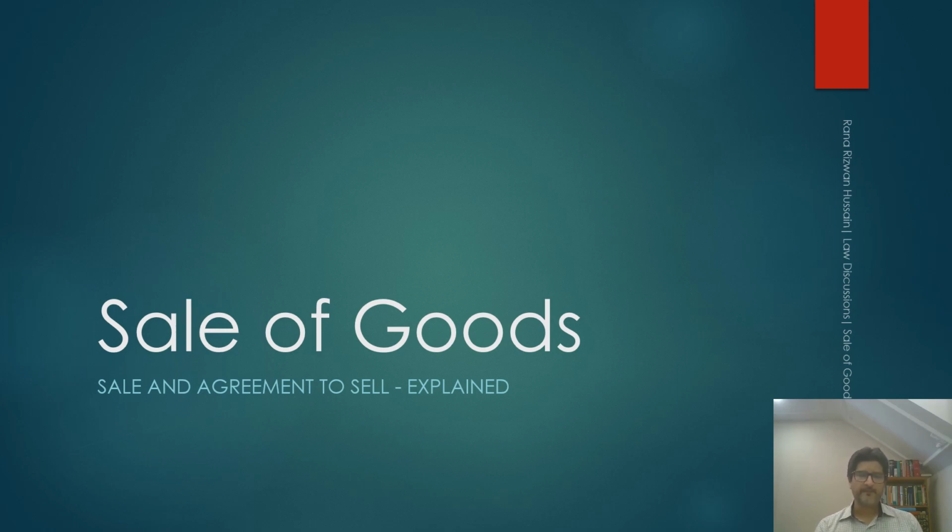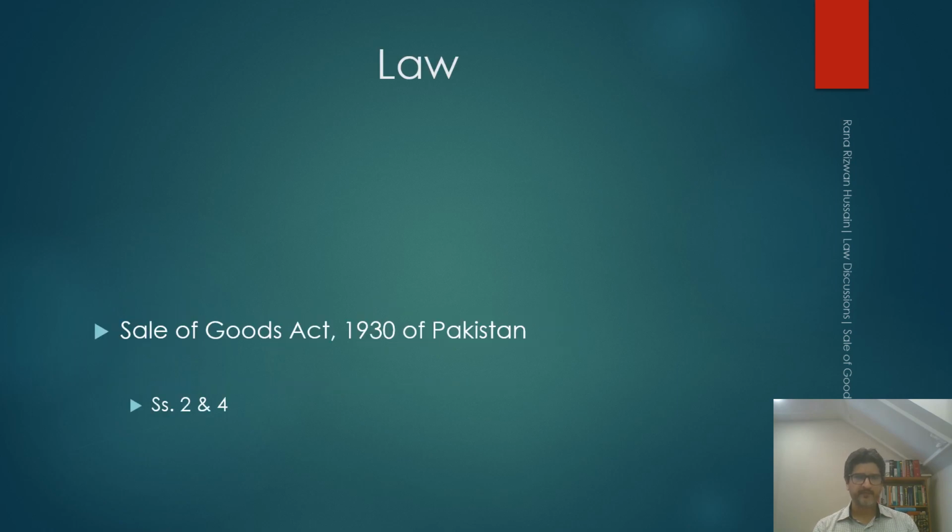अस्सलाम वालेकुम एवरीवन। इस लेक्चर के बीच में हम डिस्कस करेंगे सेल एंड एग्रीमेंट टू सेल। What is sale and what is an agreement to sell? Relevant provisions are Section 2 and Section 4 of the Sale of Goods Act 1930.